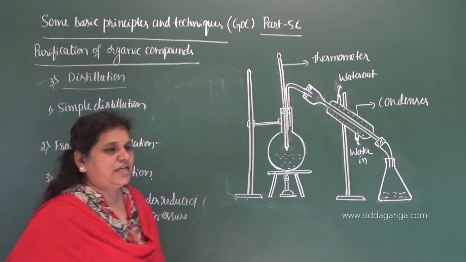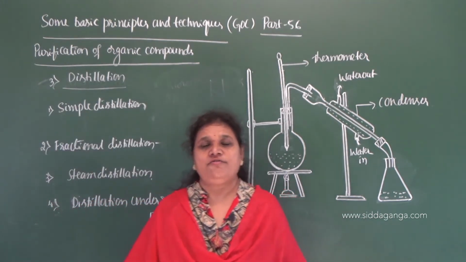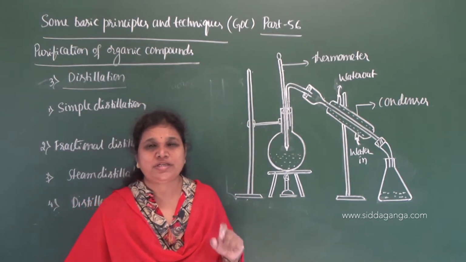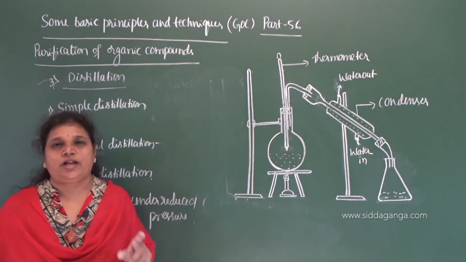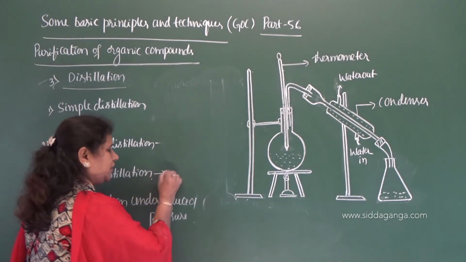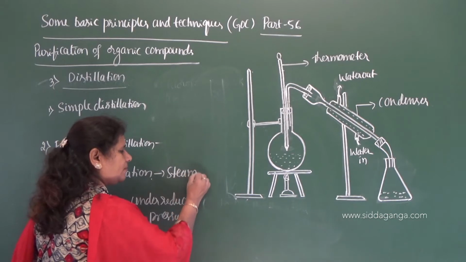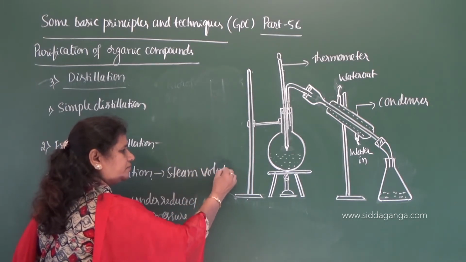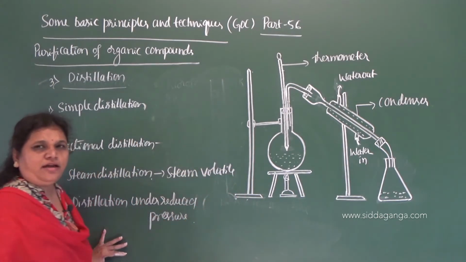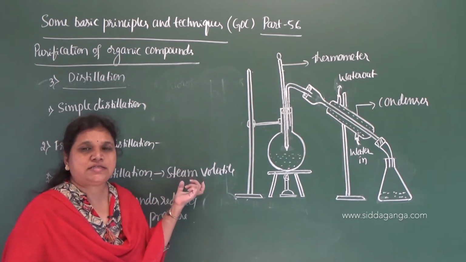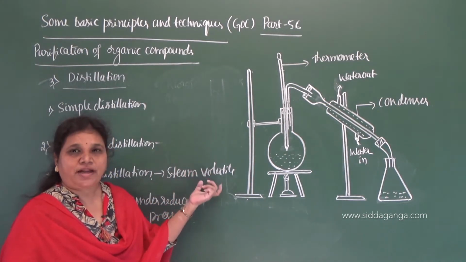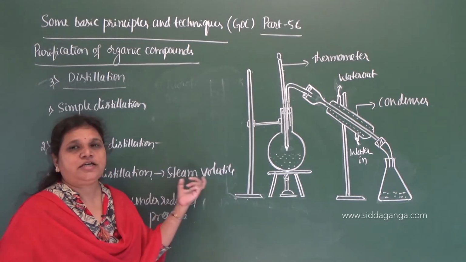This distillation process is applied to a liquid which is steam volatile. What do you mean by steam volatile? Just by passing steam, if a liquid vaporizes, then it is called steam volatile.